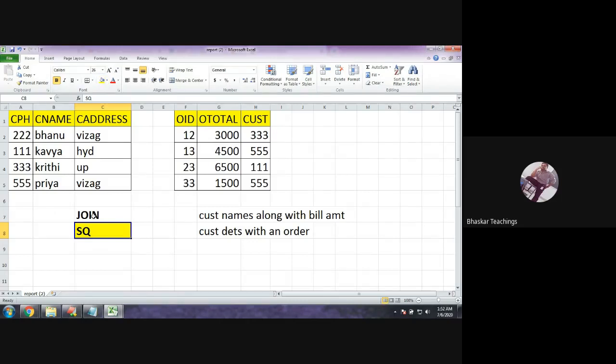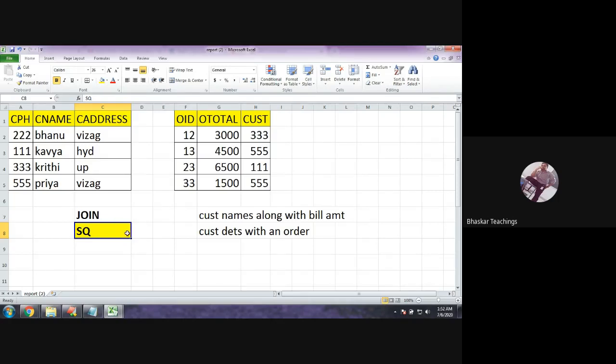Because performance-wise, subquery is better than joins. Join operations require more comparisons. Subqueries improve the performance of the query engine when compared to join. So when there is a chance to go for subqueries, better go for subqueries only.